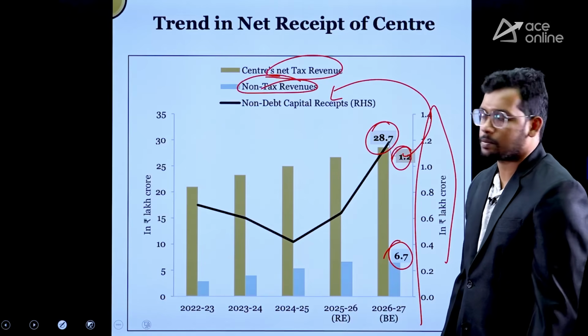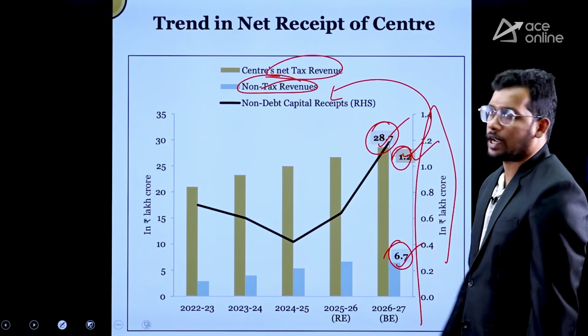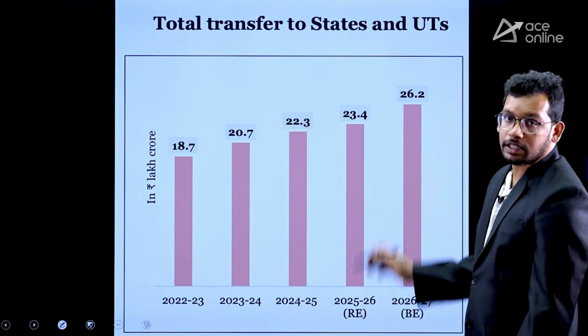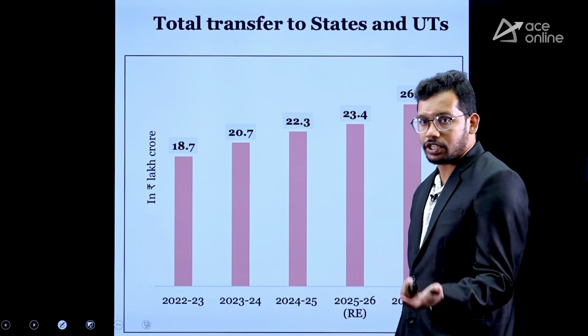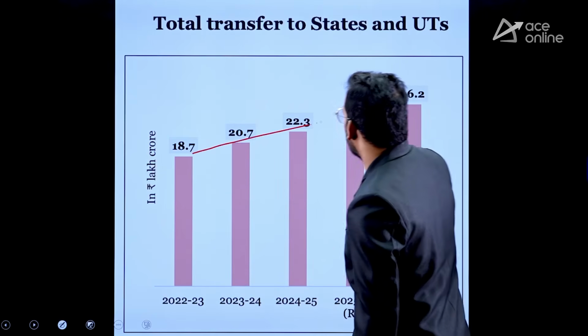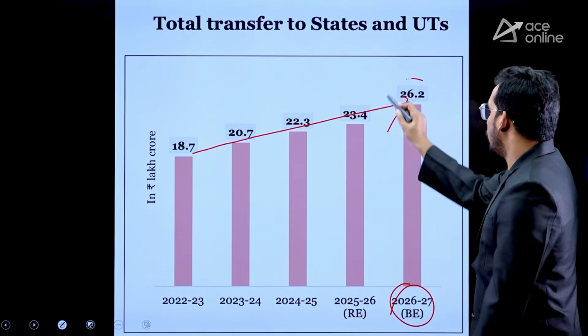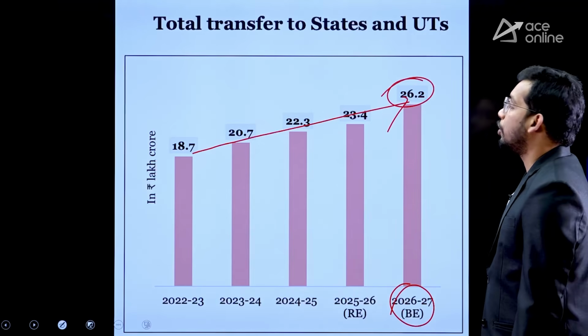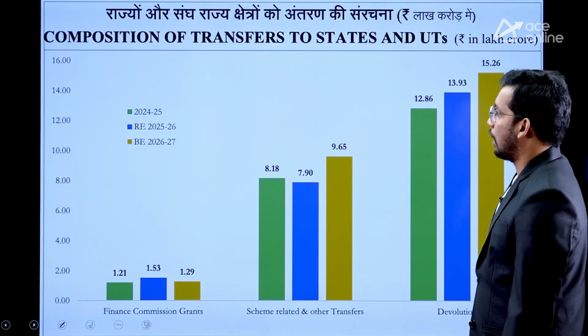Okay, that means disinvestments and recovery of loans. So tax revenue, non-tax revenue, non-debt capital receipts. Then total transfers to states and union territories. Central government is transferring a lot of money to the states through devolution. It is consistently increasing, and in the financial year 2026-27, it is going to be 26.2 lakh crores. Last year it was 23.4 lakh crores.